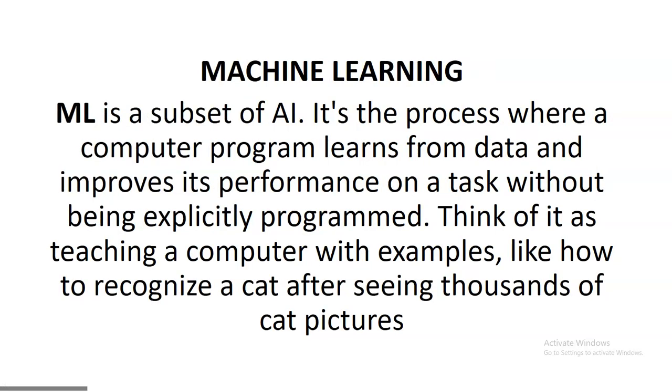machine learning. So machine learning is a subset of AI. It's the process where a computer program learns from data and improves its performance on a task without being explicitly programmed on the go. Think of it as teaching a computer with examples, like how to recognize a cat after seeing thousands of cat pictures. So that you feed in cat pictures, after a while the computer begins to know that this is a cat. Whenever they see it, you know like it's a cat. Just like when a child is learning as well. So that whole concept is called machine learning, and that's how AI is able to do a lot of things through recognition and repeat them or name them correctly.